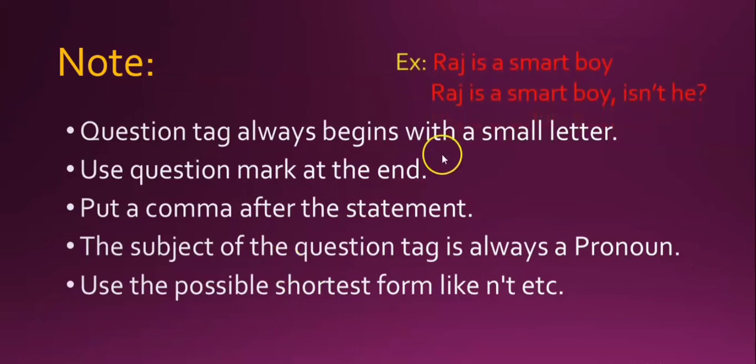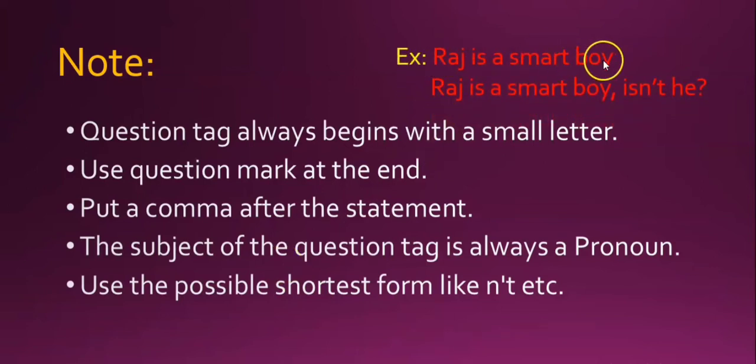So for example, "Raj is a smart boy" is a sentence. How will you put a question tag to this sentence? Raj is a smart boy. You have to write it as it is. Then we have to put a comma after the statement. Then the question tag always begins with a small letter.